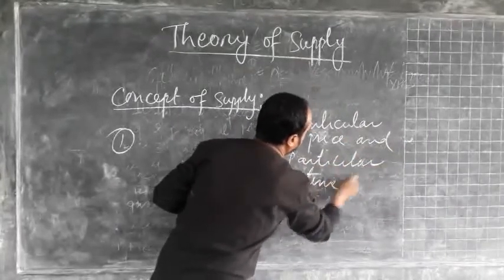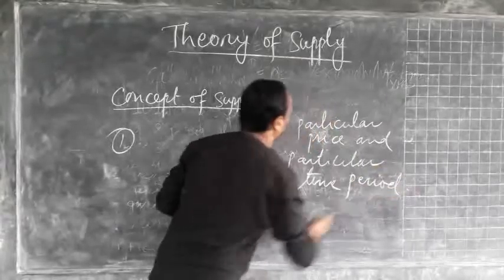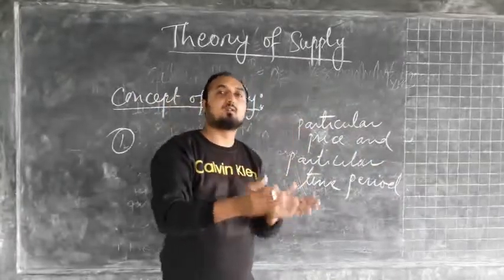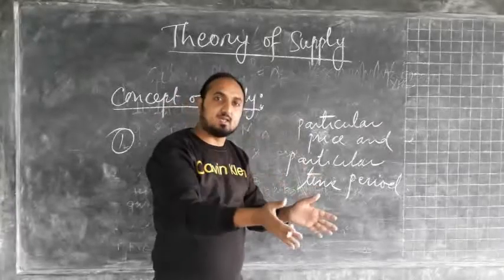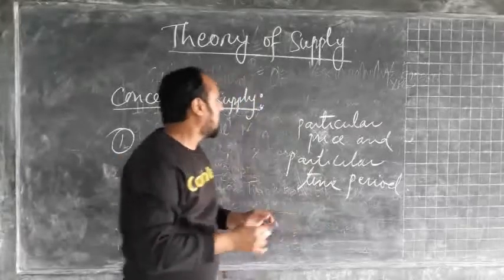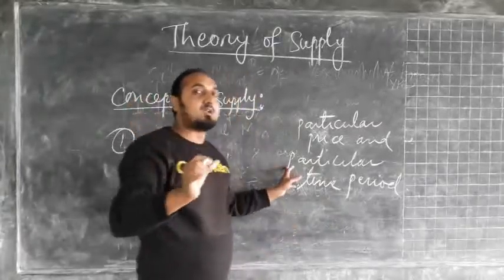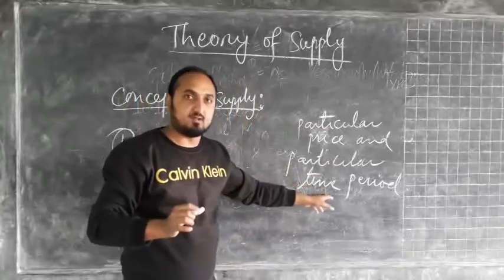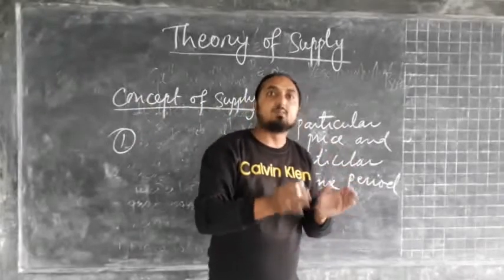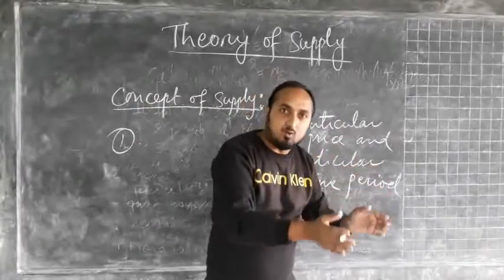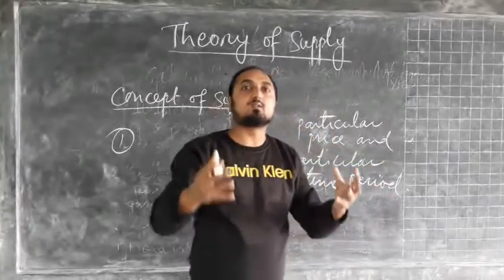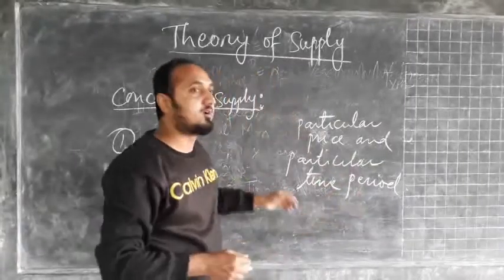particular time period. So as I have already explained, this particular price means whenever the quantity is being supplied, that is with the reference to price. It may be in the terms of kg or maybe in the terms of quintal or maybe in the terms of tons. So second thing, we have supply of commodity is also expressed in the terms of time period. Means whatever the quantity of commodity will be supplying, so that supply will be measured in the terms of time period. Maybe for 1 day, maybe for 1 week, 1 month or for 1 year. So whatever the commodity is being supplied, so that is also with the reference to time period.